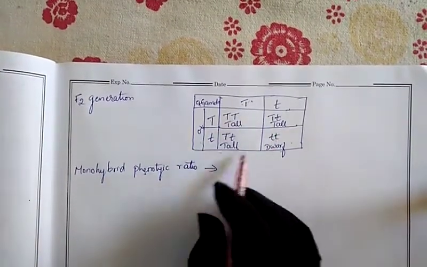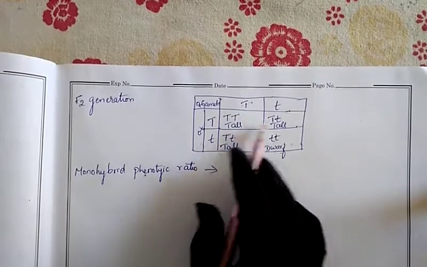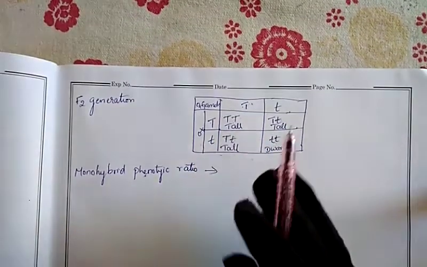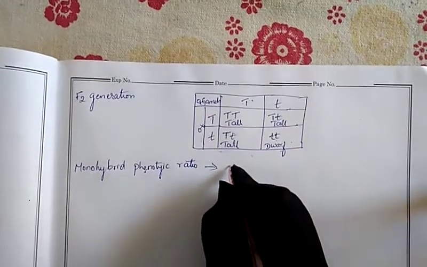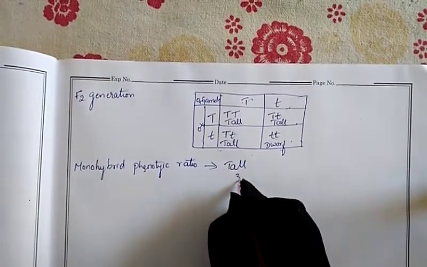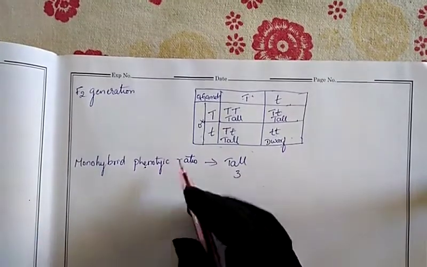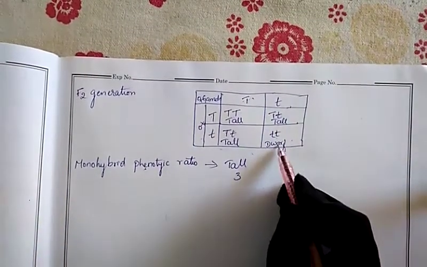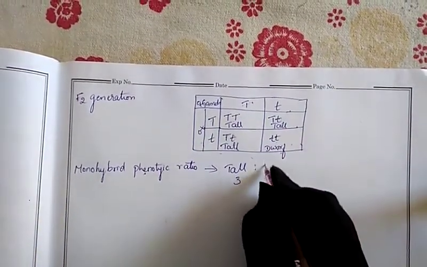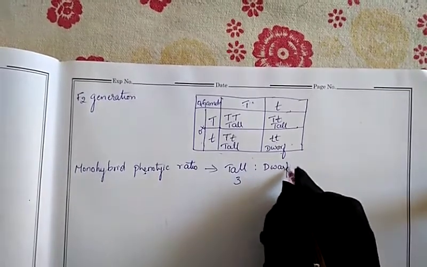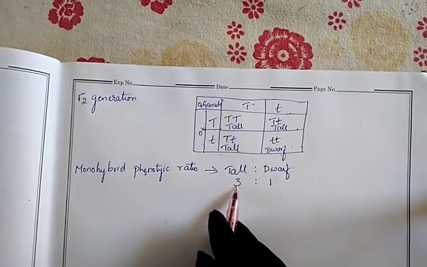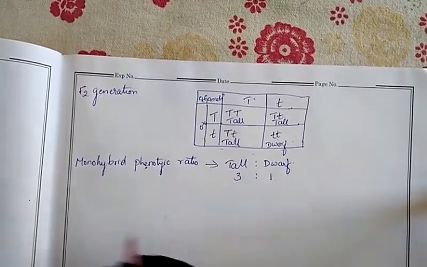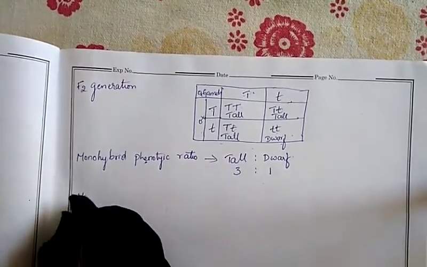Among the four children, three children look tall externally, and one child looks small, which is dwarf. So the phenotypic ratio is 3:1.